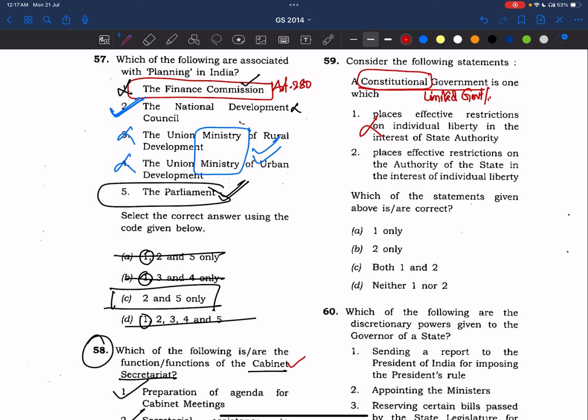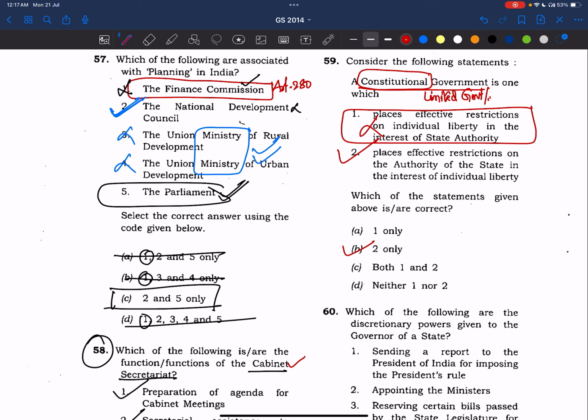Now see statement 2. Places effective restriction on the authority of state in the interest of individual liberty. Yes, this is the exact definition of constitutional government, limited government. Okay, statement 2 is right. See, when we look at the face of statement 1, we feel that even this statement is also right, because in fundamental rights, there are reasonable restrictions on fundamental rights also, right? But those are not giving power to the state authority to curb those fundamental rights.